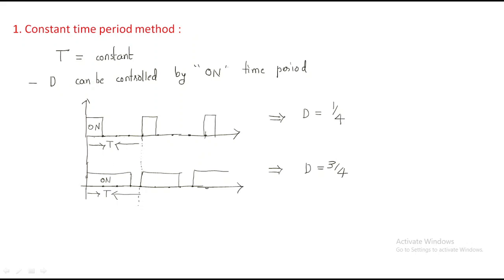So by this we can vary the duty cycle. How? Here duty cycle equals T on by total time period. Here it is 1, here it is 3, and we can use D equal to 1.5 by 4 or 2.5 by 4, like that. We can use more duty cycles and we can control the voltage. But in this method the key point is the time period of the first wave and the time period of the second wave.